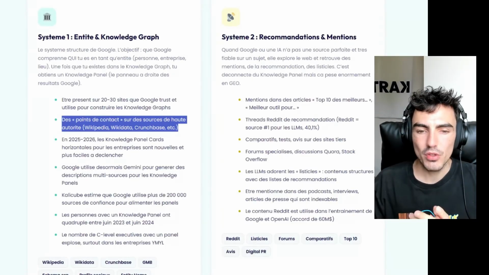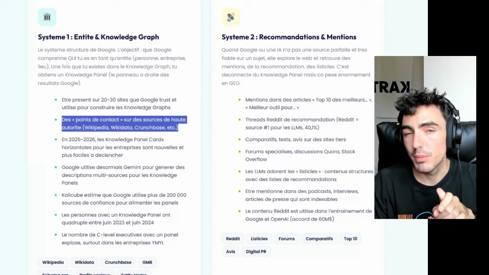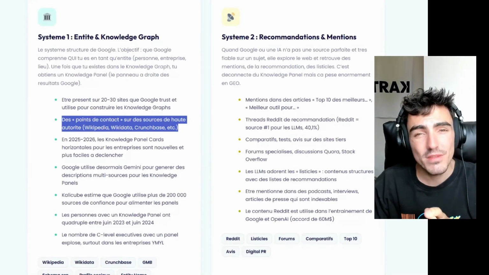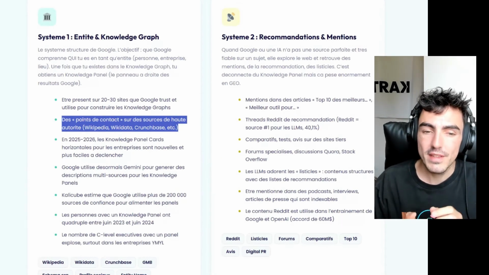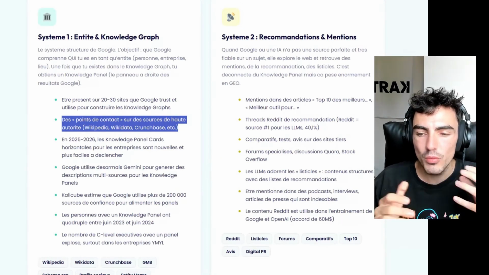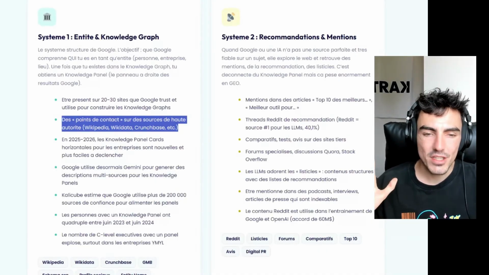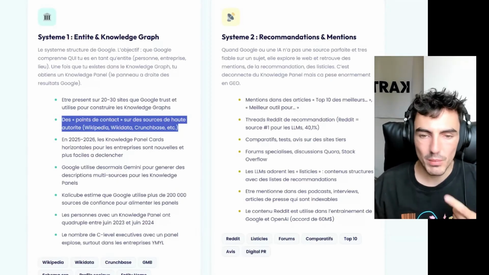Sources that are really important for Google. I'll give you some examples, but Wikipedia is a typical case. Wikidata is also one of them. CrunchBase is another example as well. TrustPilot is also part of this group. And these are sources that Google tends to bring up more easily than any other source. And as it happens, GPT will regularly go to these sources and draw inspiration from them.